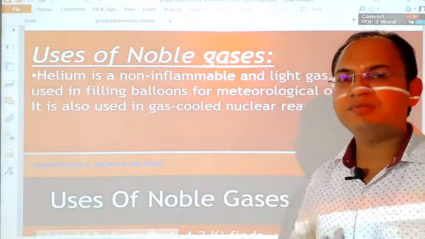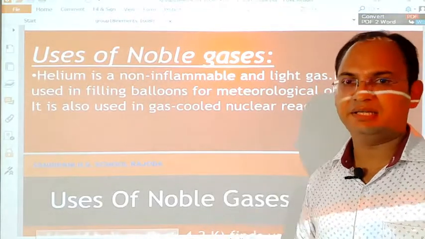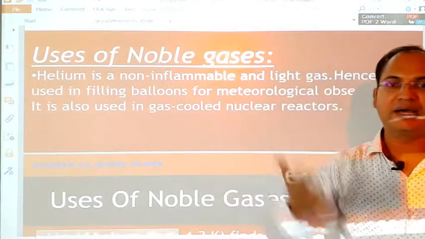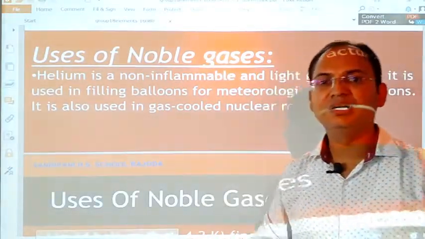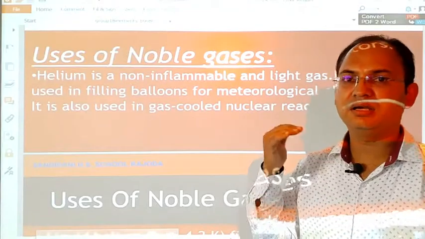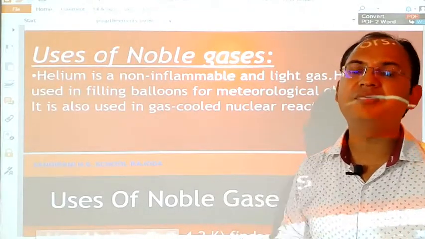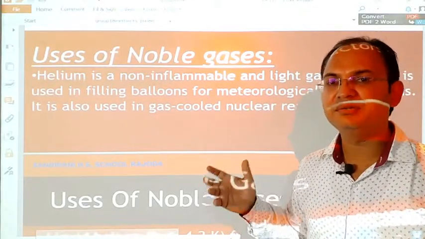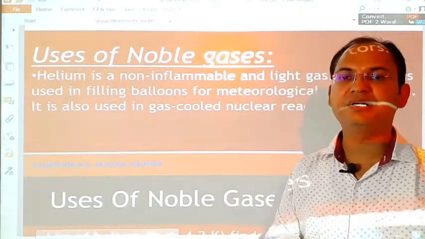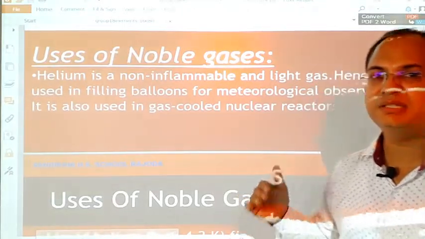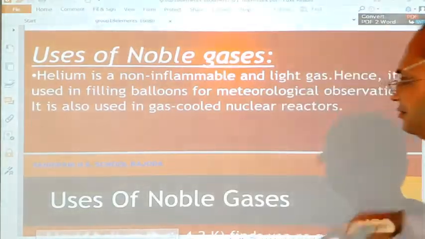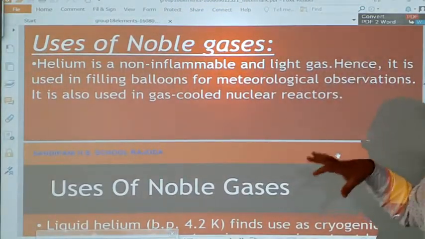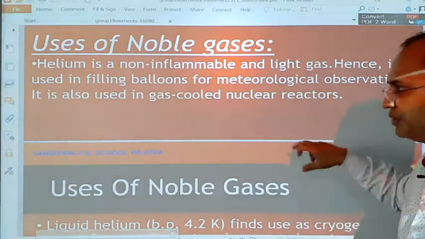Students, sometimes you have seen balloons flying in the air. The balloons automatically reach a certain height, they always go upward in the air. Those balloons contain helium gas, which is inactive as well as lighter as compared to air. So it makes things light. It is also used in gas-cooled nuclear reactors in order to cool down or absorb the temperature from the nuclear reactor.